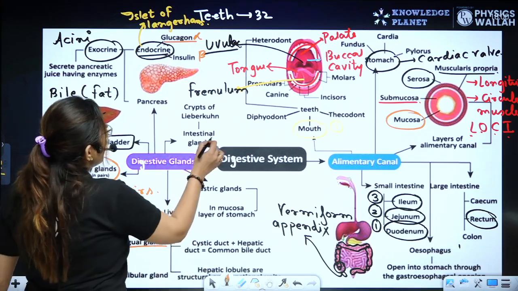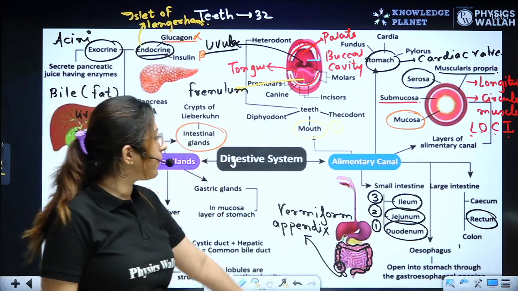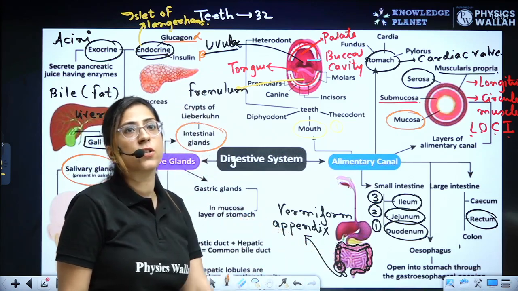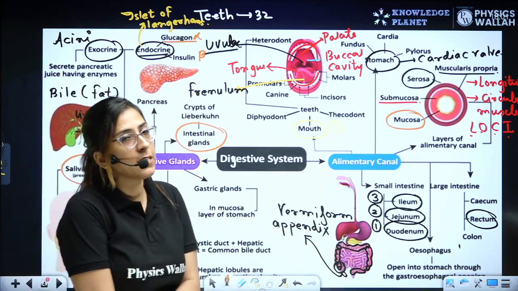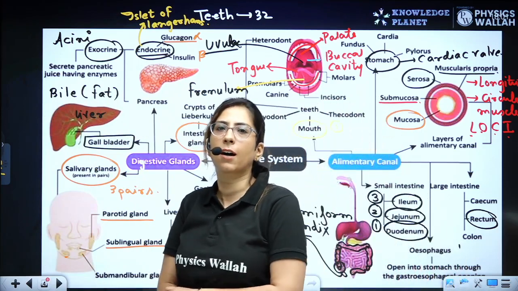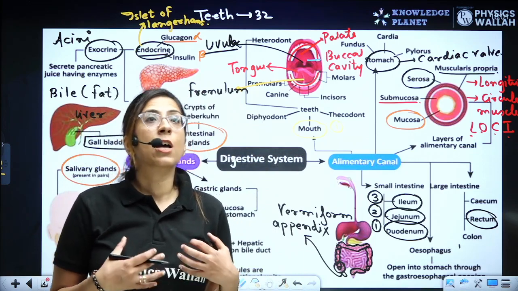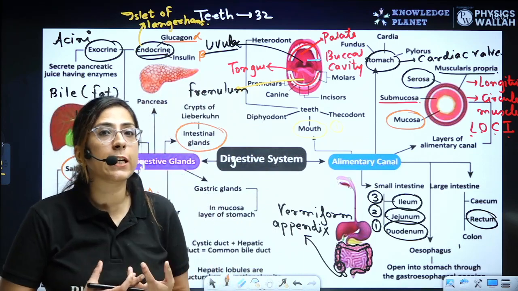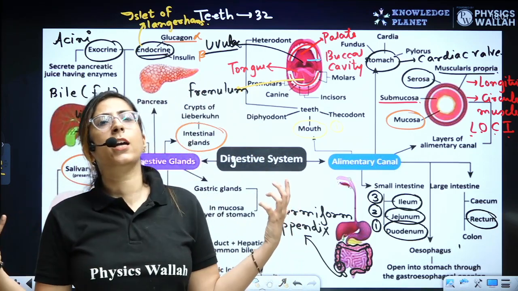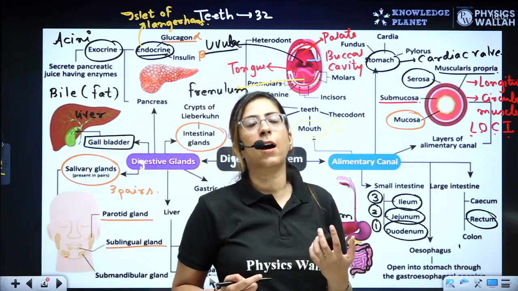Let's talk about the intestinal gland. Yes, in the intestine region also, the glands are present. These glands are present in the crypts of Lieberkühn. Yes, they are present in the crypts of Lieberkühn. And these glands secrete various enzymes. So these enzymes like carboxypeptidases are there.